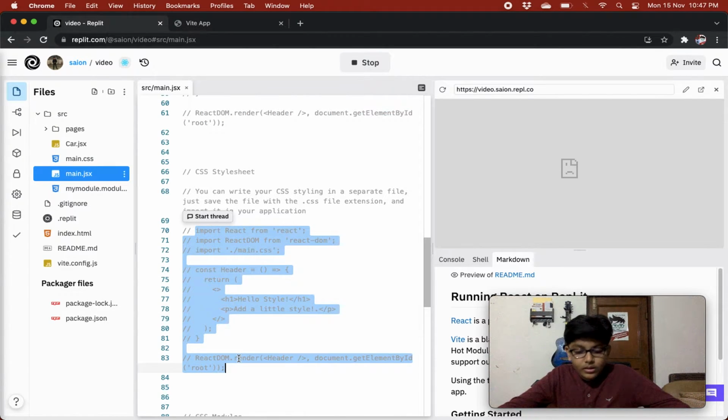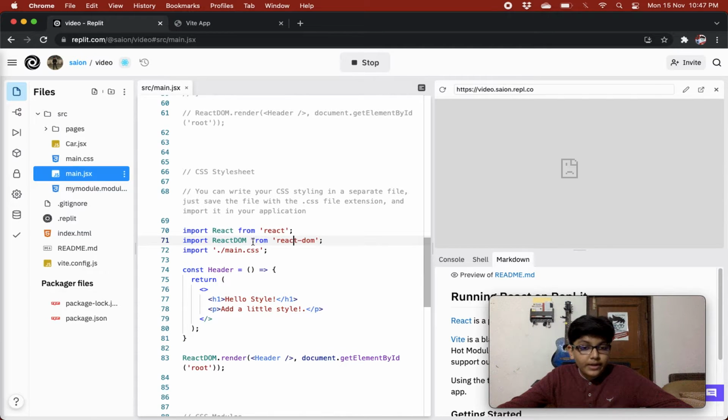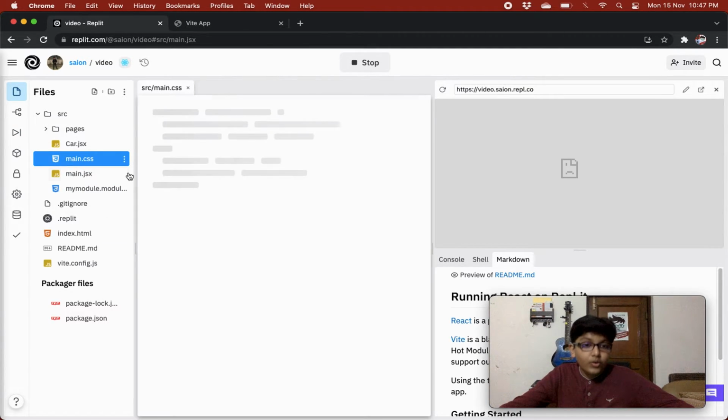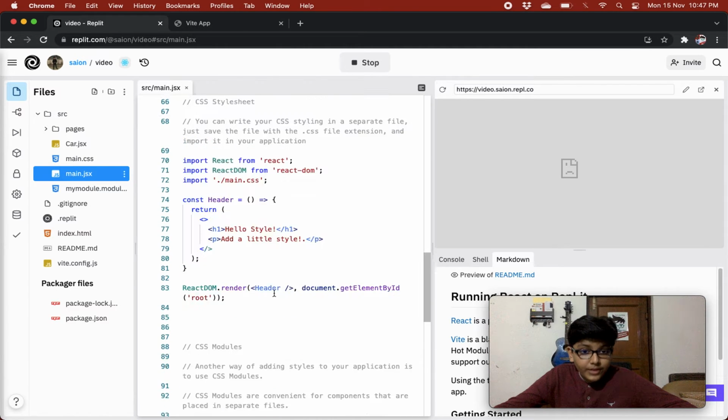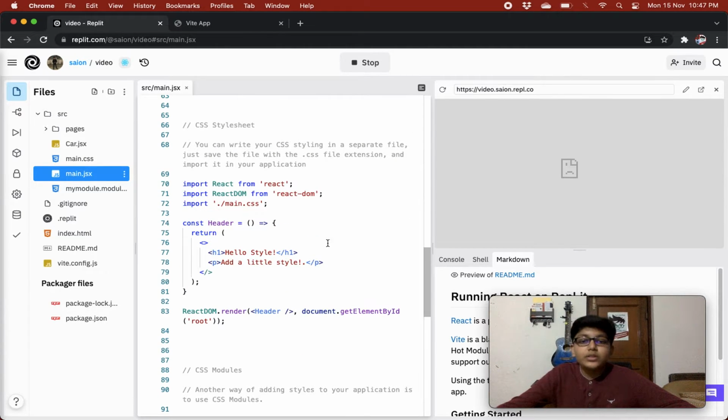So over here we have a code, we have imported React and React DOM, and then what we are doing, we are importing our main.css file that I have created over here, right? So we are importing this main.css file in which we have some styles, right? And you see over here we don't follow the JavaScript standard, as this is not a JavaScript object. We give normal hyphen and all, right? So what we have done, we have just imported it, and this will style all our components and everything that are in the file.